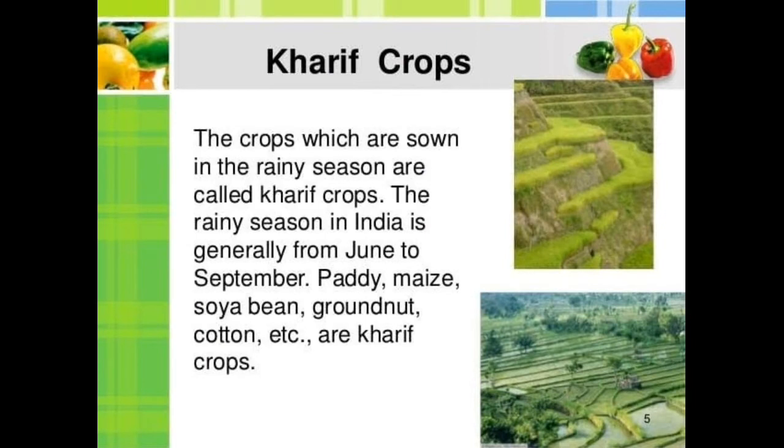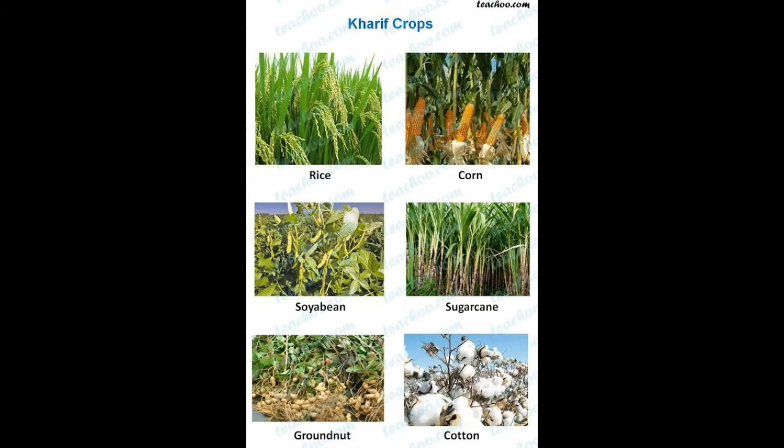The first crop is the Kharif crop. The crops which are sown in the rainy season are called Kharif crops. The rainy season in India is generally from June to September. Some examples of Kharif crops are paddy, maize, soybean, groundnut, cotton, etc. In this picture, you can see some examples of Kharif crops.